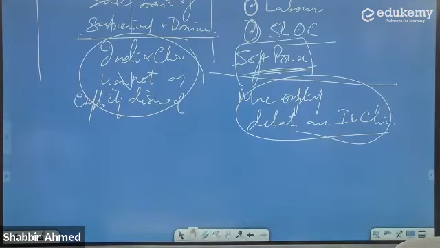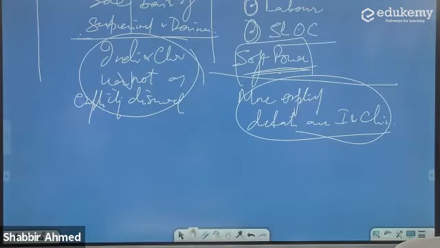So what do you think? Do the IOR conditions mirror Mackinder and Spykman? Yes or no? The answer is yes, but in a different way.